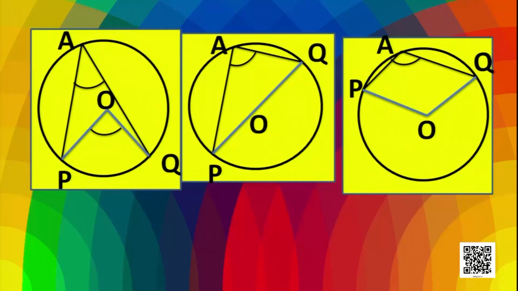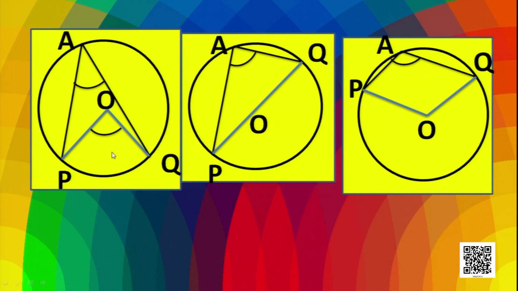Let's have a figure. You see, we can have these three cases. In the first case, PQ is the minor arc. In the second case, PQ is the semicircle, and in the third case, PQ is the major arc.